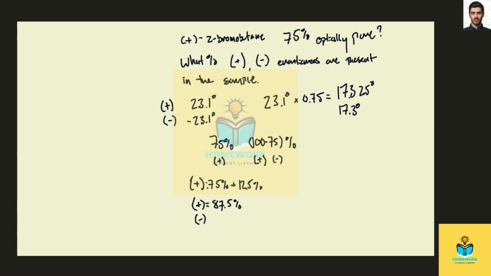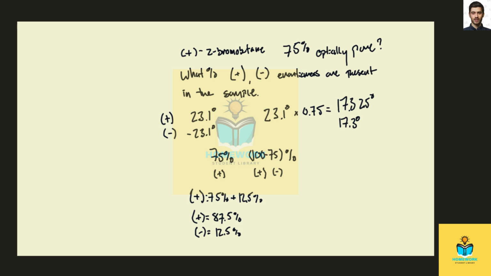And for the negative, it is simply 1/2 of our 100 minus 75, or 12.5%. You'll notice that these sum to 100. Okay, so that is the process for the 75% optically pure positive 2-bromobutane.